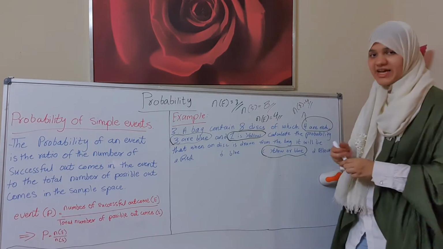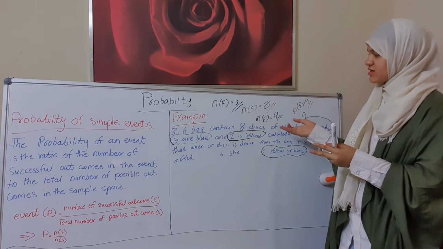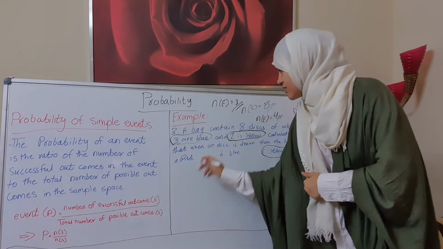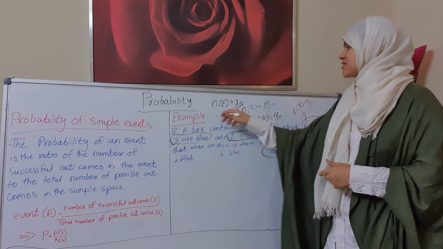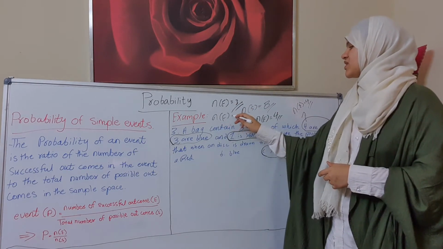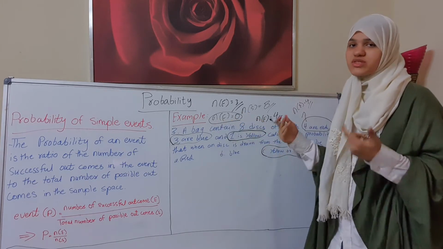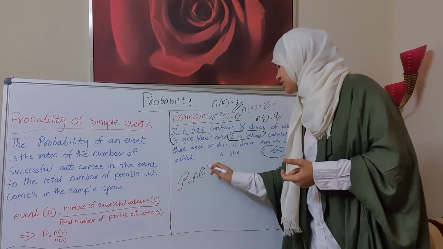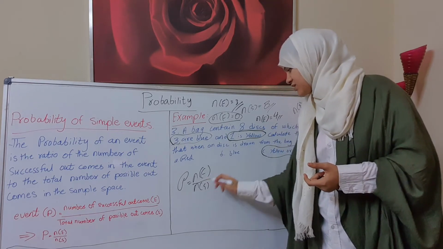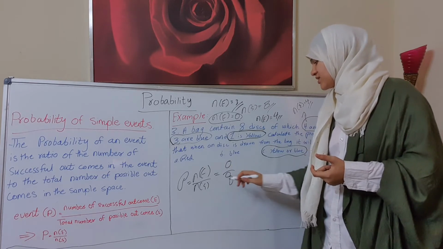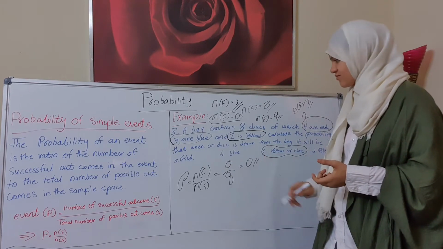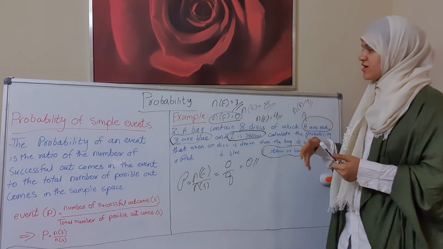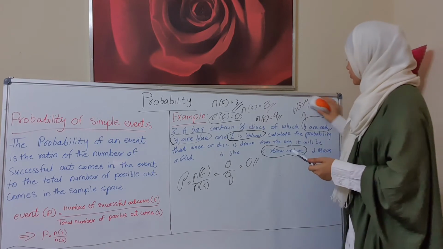Okay, now let's go for D. D says black. Do we have a black disc here? No, we don't. So that means the number of successful outcomes is equal to 0 because we don't have black. So the number of E over the number of S is equal to 0 over 8. That means 0. So that was the answer for question number 3. Now let's see the example for question number 4.